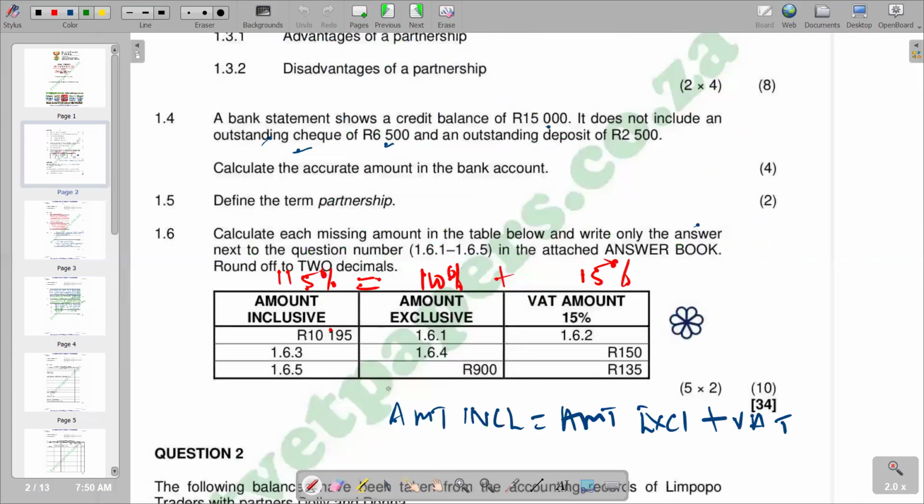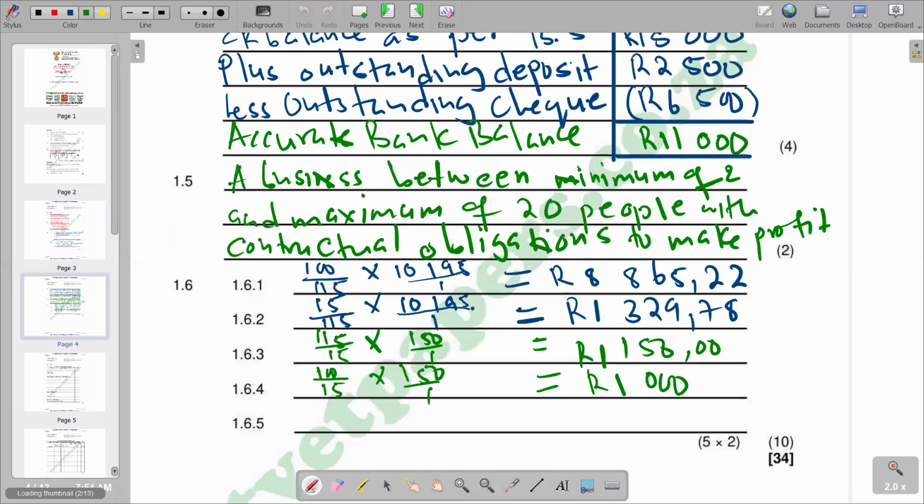And lastly, 1.6.5, whereby it's now 150%, and alternatively we can use this formula where amount VAT inclusive is the one that we are looking for, which is equal to amount exclusive plus VAT. So we're going to say 900 plus 135. We can just calculate it from that point. So we say 900 plus 135, and you see that we are going to get 1,035.